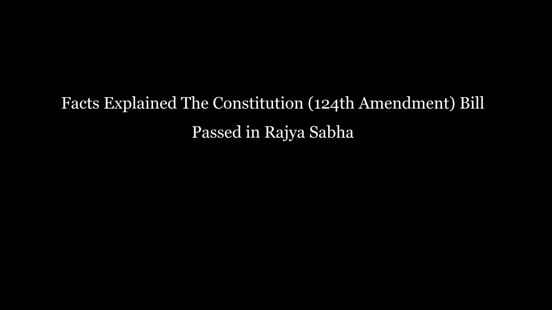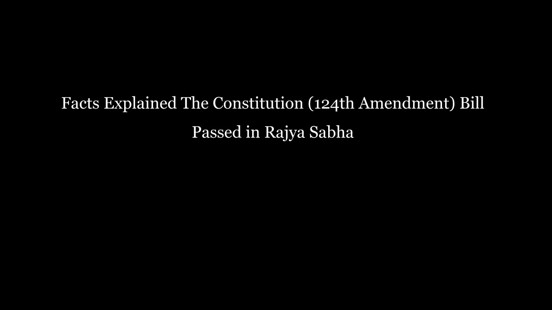The Rajya Sabha on Wednesday, January 9, 2019 passed the Constitution 124th Amendment Bill 2019 to provide 10% reservation in jobs and educational institutions to the economically weaker sections in the general category. The bill, which was introduced by Union Minister of Social Justice and Empowerment Thawarchand Gehlot, was passed with 165 votes in favor while 7 voted against it.